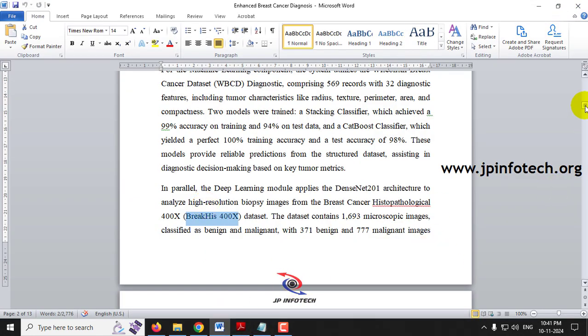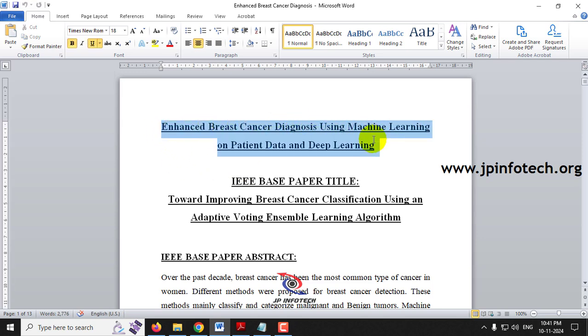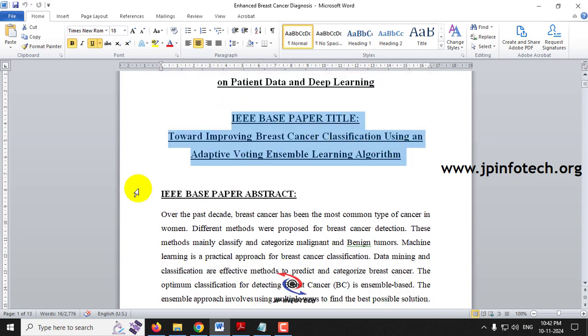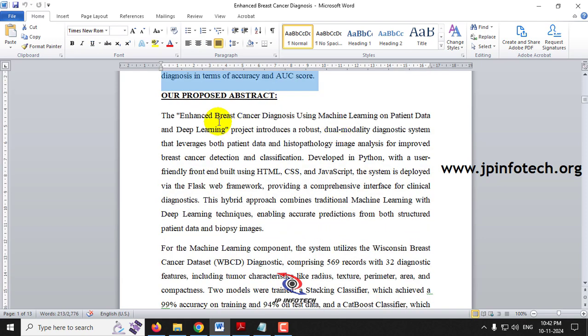Now let us see in detail in the abstract document. This is the project title, Enhanced Breast Cancer Diagnosis Using Machine Learning on Patient Data and Deep Learning. This is the IEEE base paper title, and this is the IEEE base paper abstract. Coming to our proposed abstract, we are going to develop the Enhanced Breast Cancer Diagnosis Using Machine Learning on Patient Data and Deep Learning, which is a dual modality diagnosis system where patient data and histopathological image analysis will be used.